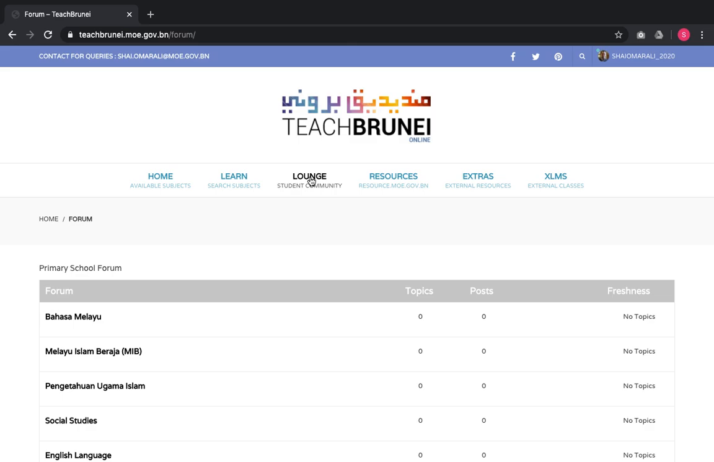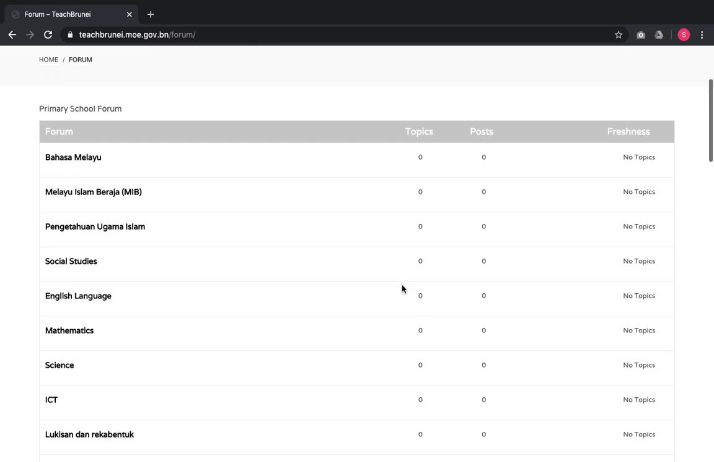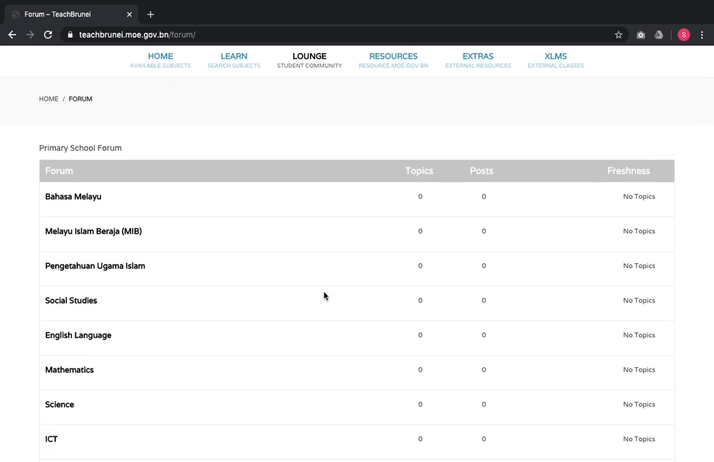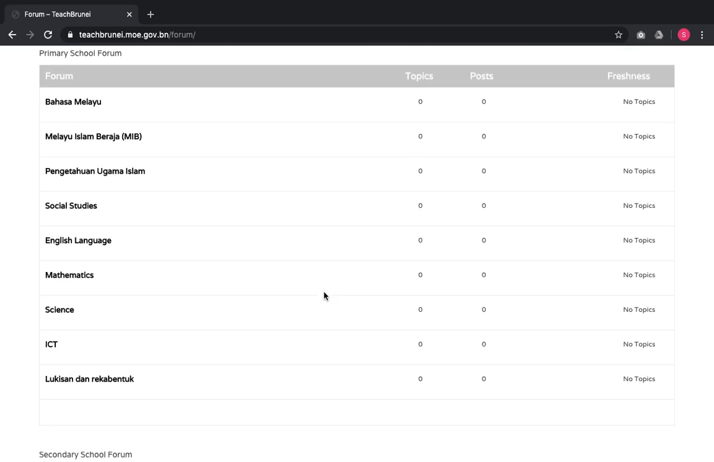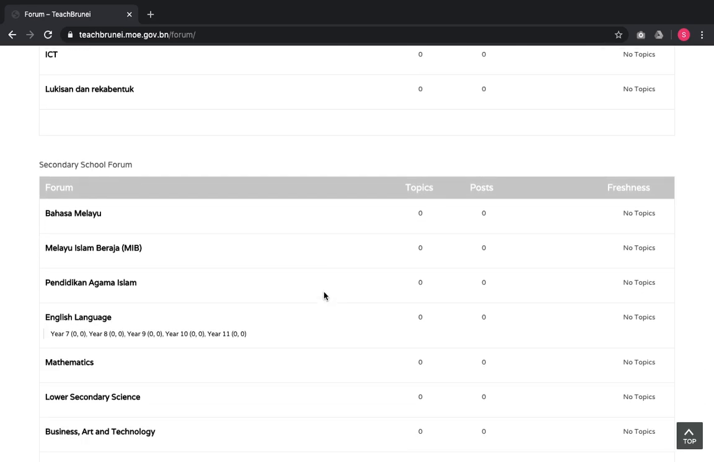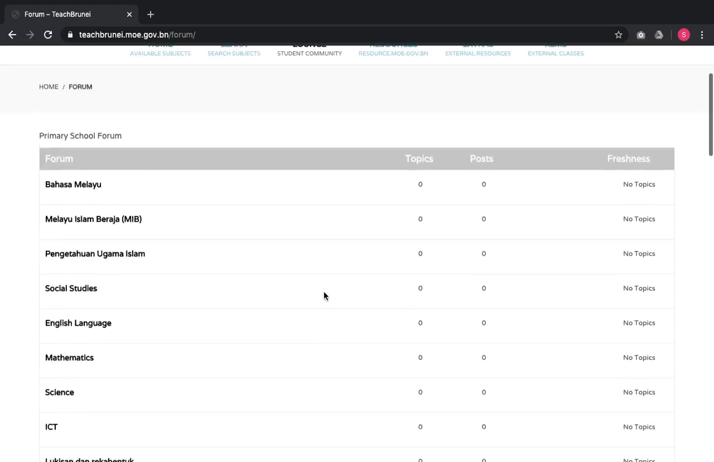Now, I'm going on to the lounge. The lounge is a forum, a community of practice, a community of inquiry exclusively for students, but teachers are also able to enroll in this forum among students so that they are able to guide students in terms of their learning and their studies. So the lounge itself for the students is a place for them to discuss and to debate and to do group work with their peers or with someone who is above or below their level in regards to the subject that they are taking.